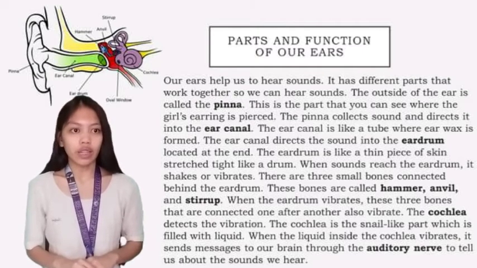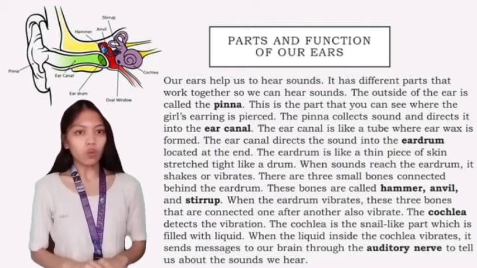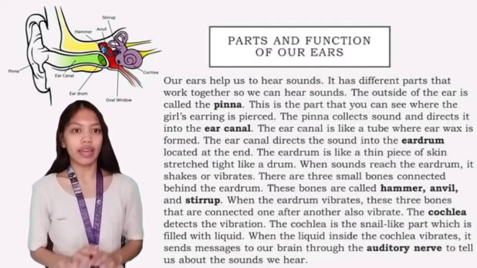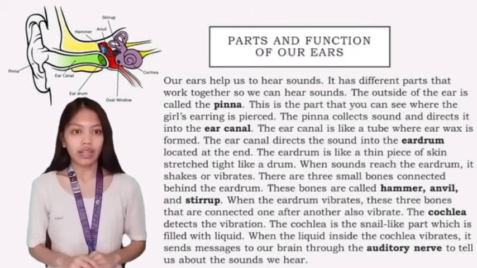The pinna collects sound and directs it into the ear canal. The ear canal is like a tube where earwax is formed. The ear canal directs the sound into the eardrum located at the end. The eardrum is like a thin piece of skin, stretched tight like a drum.